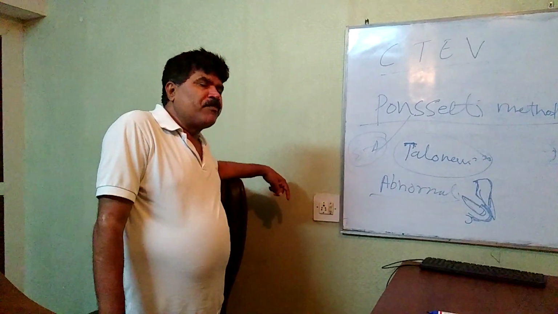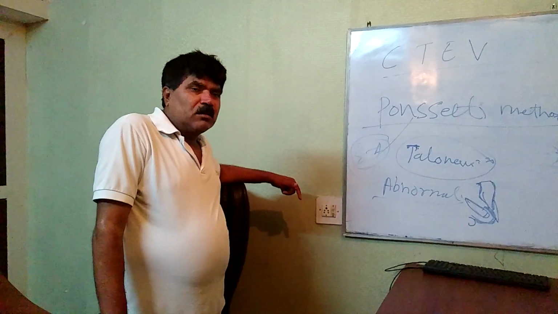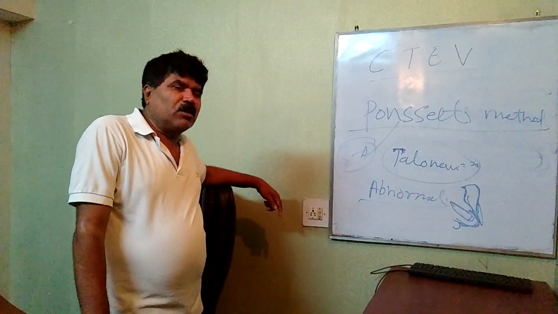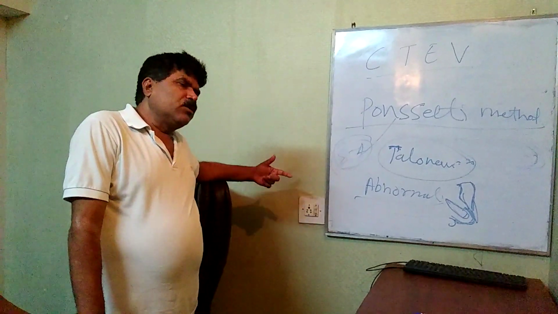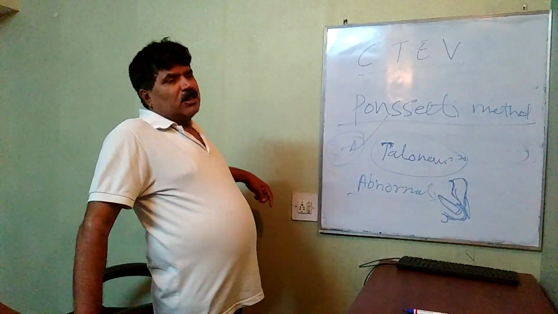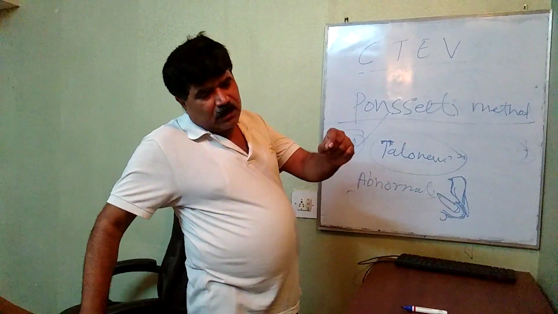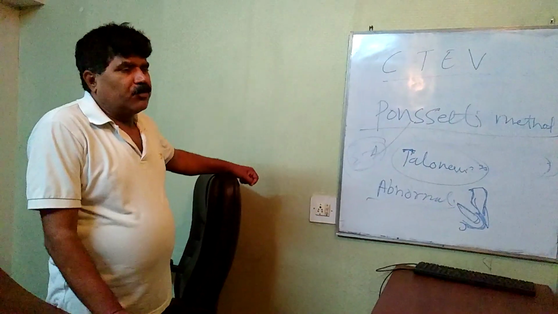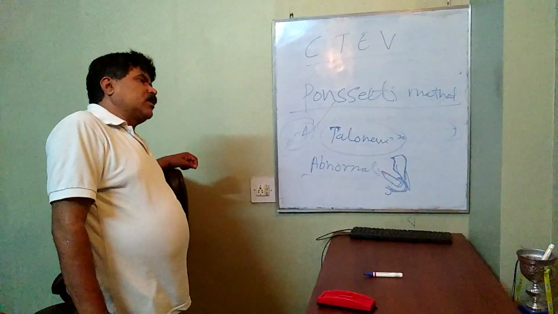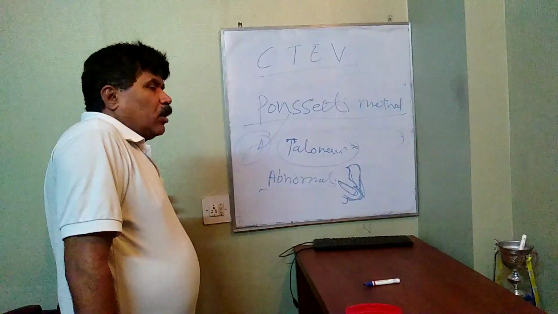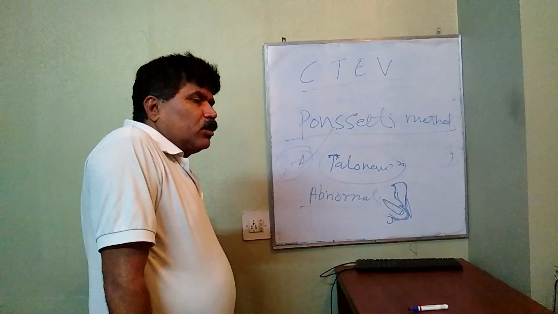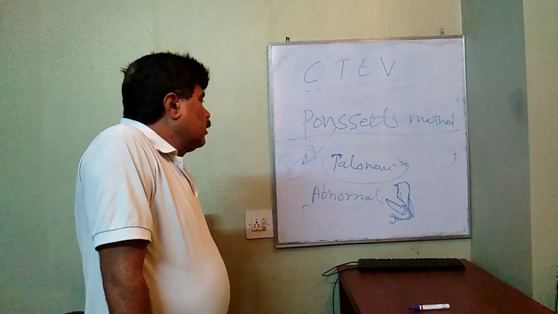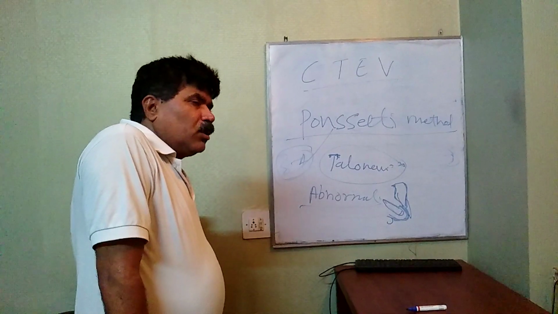If I cut the tendo-Achilles tendon, what will happen? Plantar flexion will be lost. But it has already been documented that if the tendo-Achilles tendon is cut in childhood, it can repair itself again. Many studies in the literature support this. So don't worry, you can cut or you can lengthen, both ways. You can correct the equinus deformity or tendo-Achilles tightness.